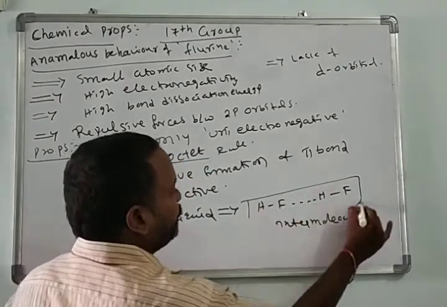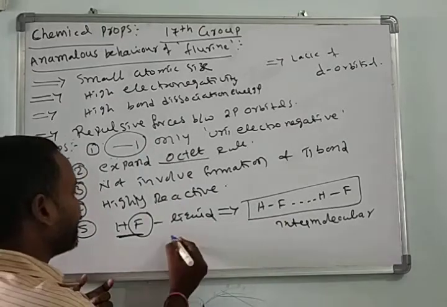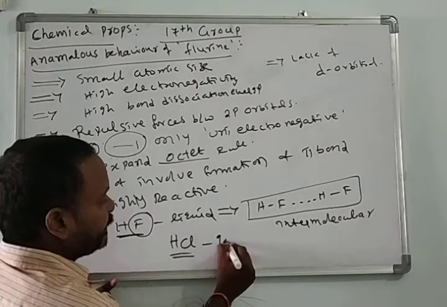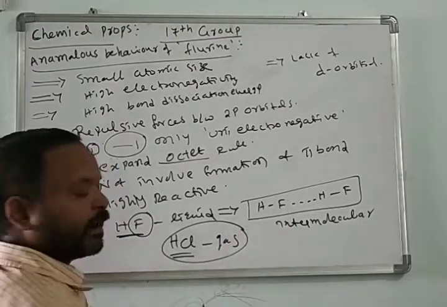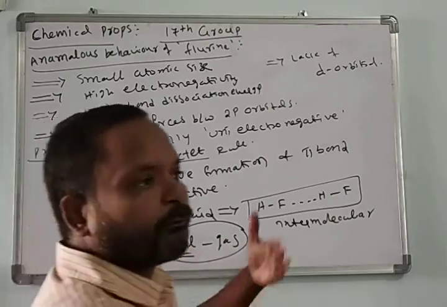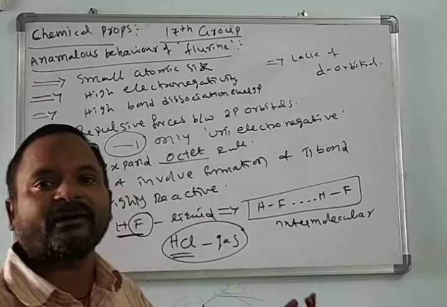Due to this intermolecular hydrogen bonding, hydrofluoric acid is liquid. Hydrochloric acid, here, is a gas. One more question: hydrofluoric acid is liquid, hydrochloric acid is gas. What is the reason? Due to the high electronegativity of fluorine.